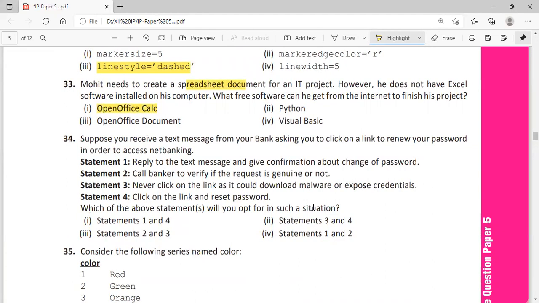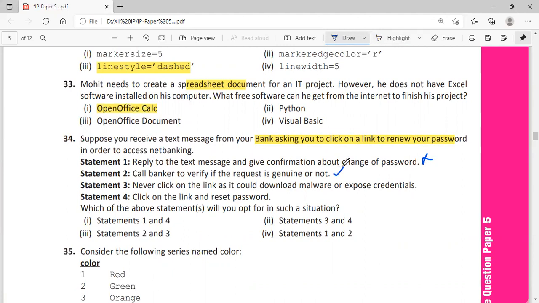Question 34. Suppose you are receiving a text message from your bank asking you to click on a link to renew your password in order to access net banking. Reply to the text message and give the confirmation about the change of password. False. You should not do that. Call the banker to verify if the request is genuine or not. That you have to do.